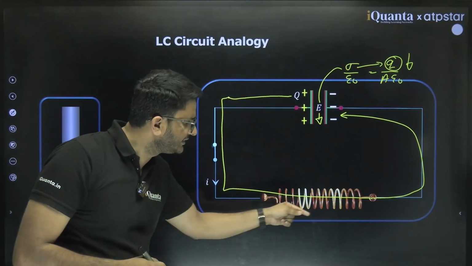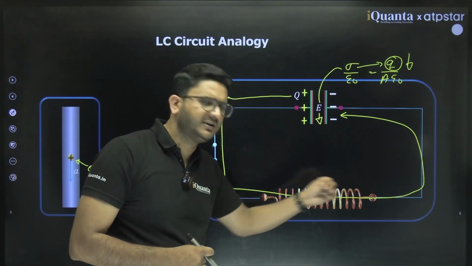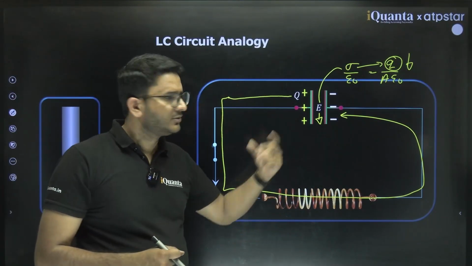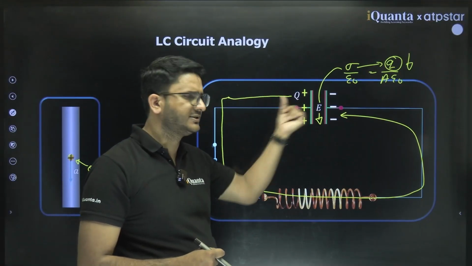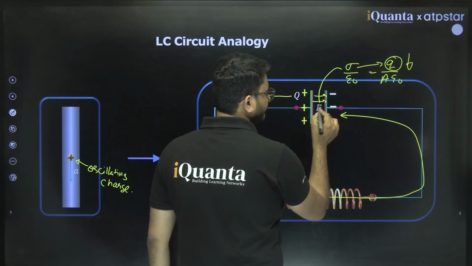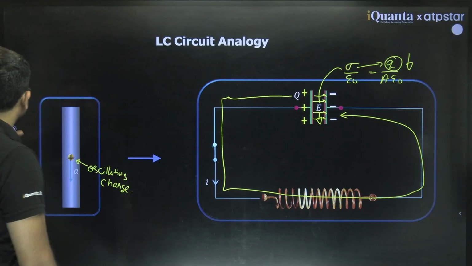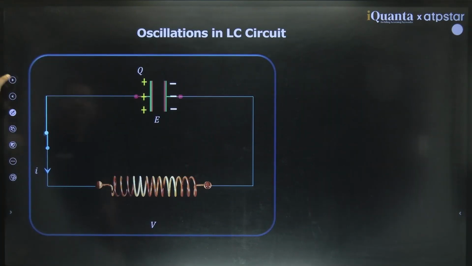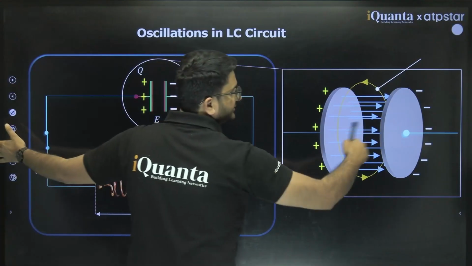And if current is increasing in this, then the magnetic field will be changing here. If we just look at this part only, the electric field, which was initially strong, will slowly decrease. Okay, let's see the complete analogy. It has some electric field.